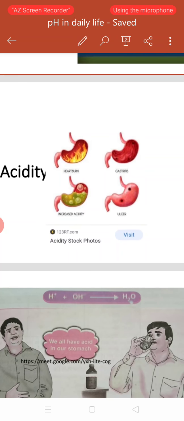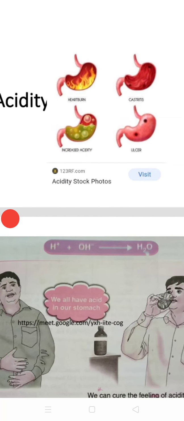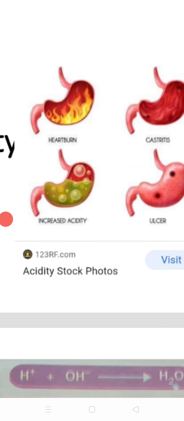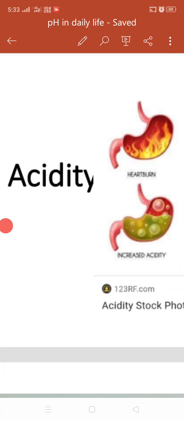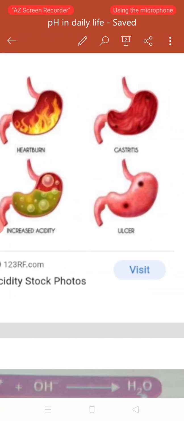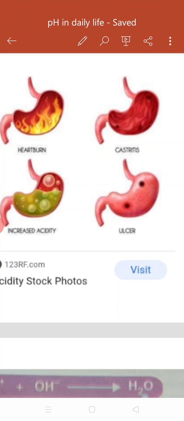The very first point I want to take is indigestion. Indigestion is known as acidity also. Our stomach produces hydrochloric acid during the digestion of food. It is needed for the digestion of food.